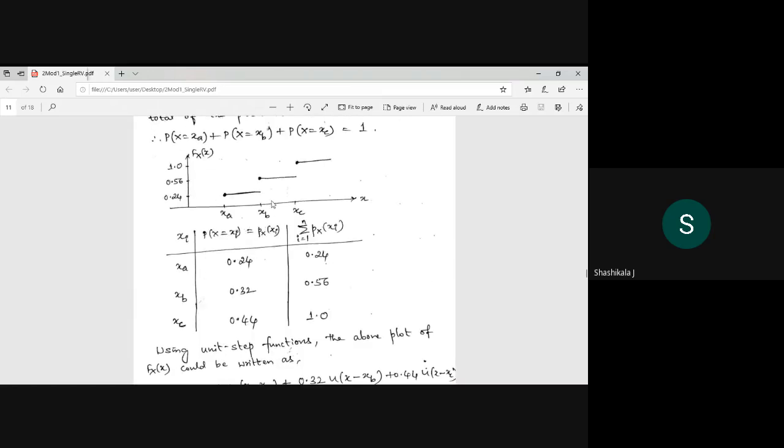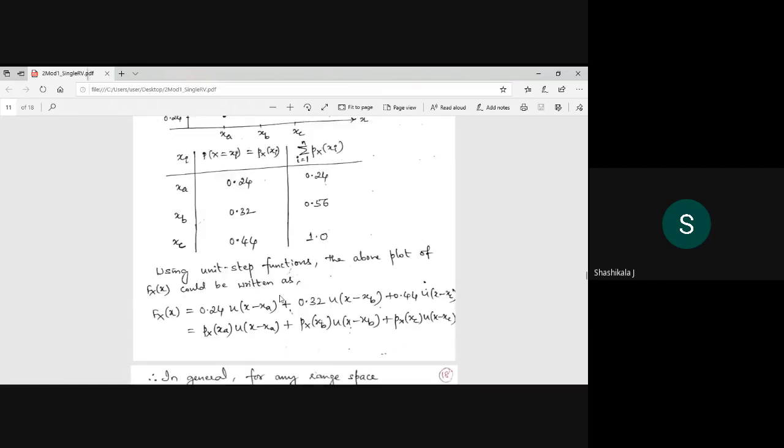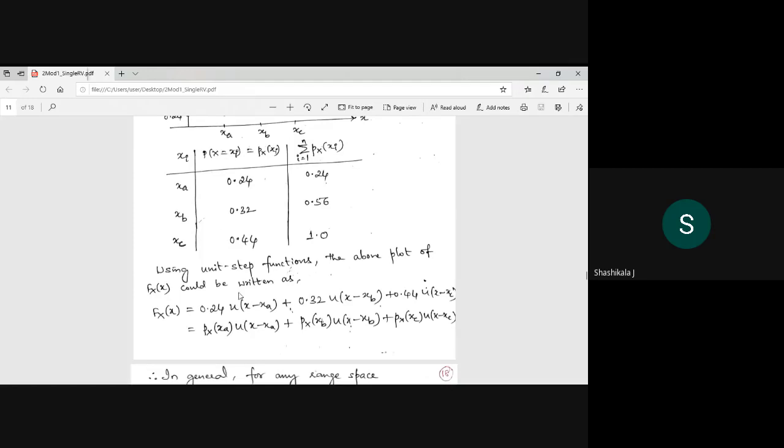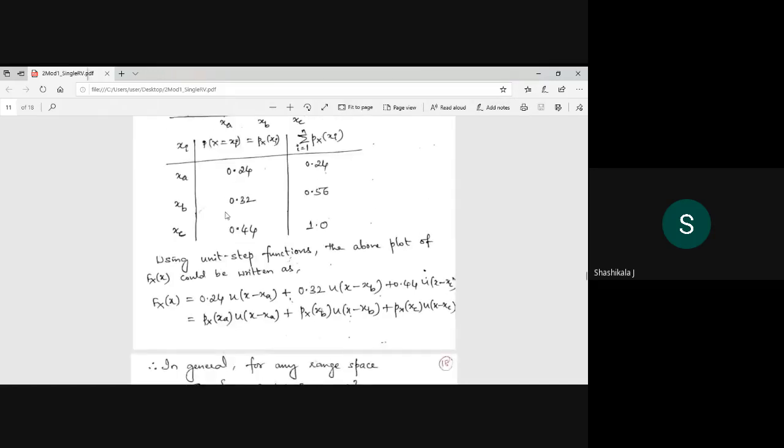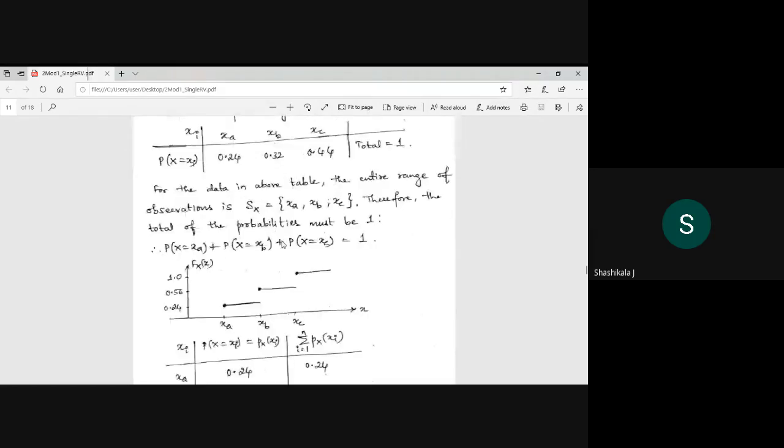You know from signals and systems how to draw a step function. So it is 0.24 u of x minus xa and then 0.32 and so on. Okay, so this is important, they will give the question like this, so we have to write the CDF.